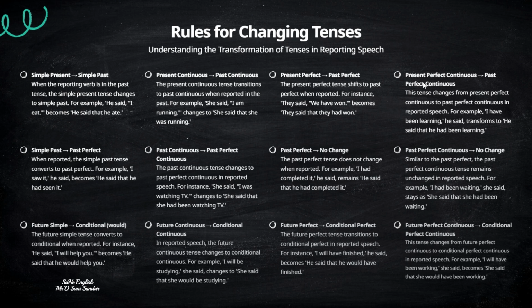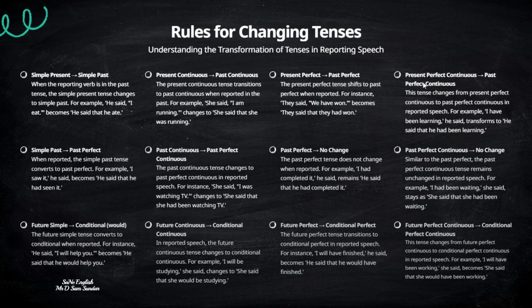Suppose if we take a look at the screen, here we have, I saw it. It becomes, he said that he had seen it. Had plus V3 is what we are going to see. So the next one is past continuous. Past continuous turns into past perfect continuous. Here we see the past continuous tense changes to the past perfect continuous.